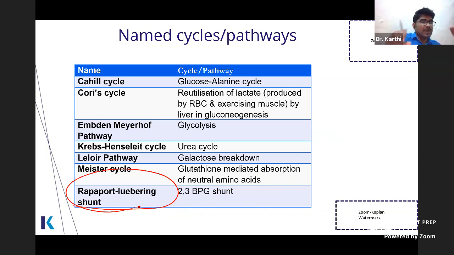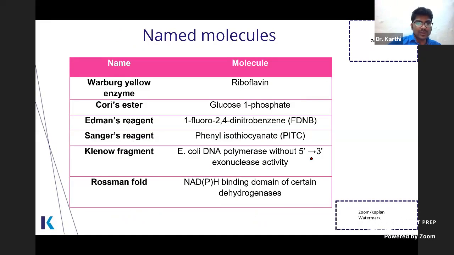It produces 2,3-bisphosphoglyceric acid, which stabilizes the T state or taut form of hemoglobin. So oxygen is unloaded from the hemoglobin. It is involved in unloading of oxygen. Okay, it causes a right shift of the oxygen dissociation curve, right? So this is the one.